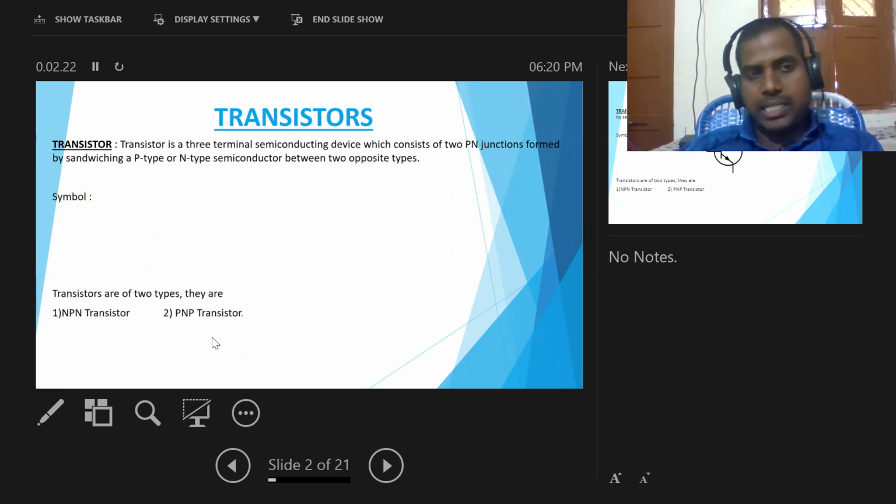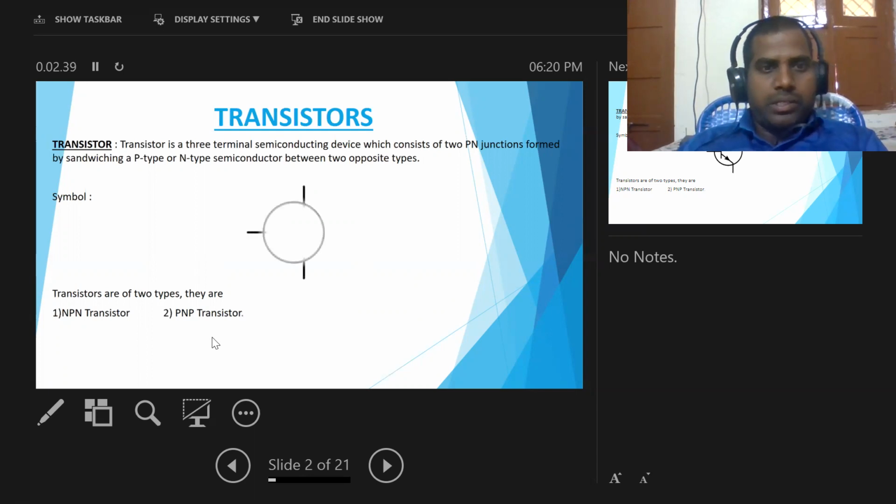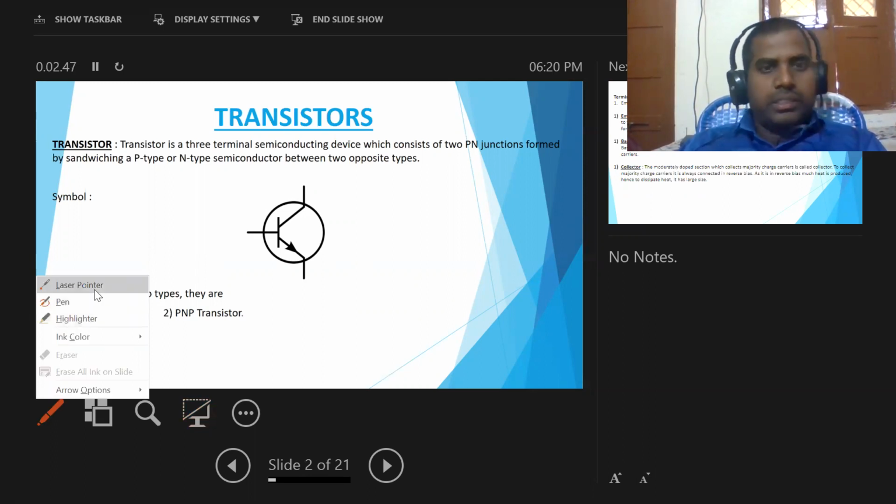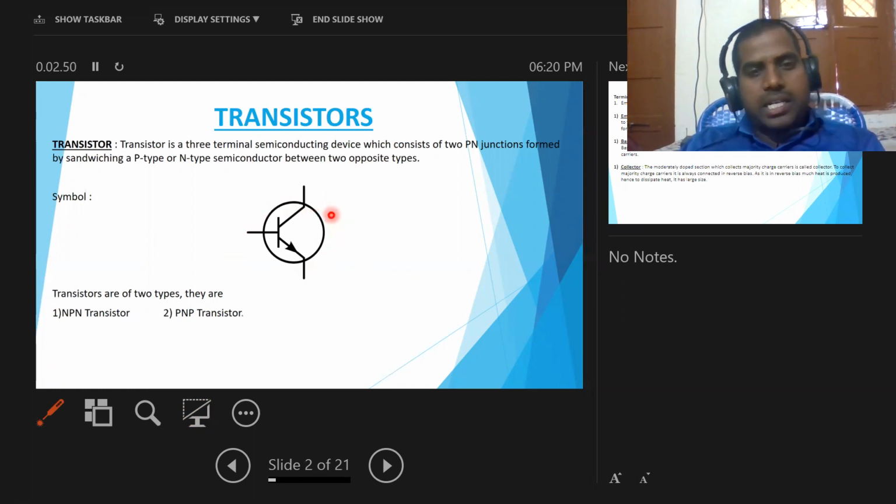Transistor means it is a three-terminal semiconducting device formed by inserting p-type or n-type semiconductors between opposite types. Now the symbol: this is the symbol of a transistor.